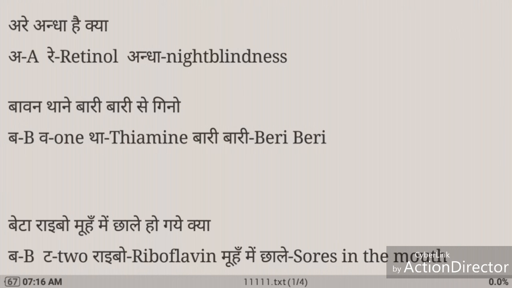Second sentence is बावन थाने बारी बारी से गिरूं. Here bar refers to B, war refers to one, tha refers to thymine, bari bari refers to very very. So here thymine is the chemical name of vitamin B1, and if you have the deficiency of vitamin B1, you may suffer from the disease of very very.